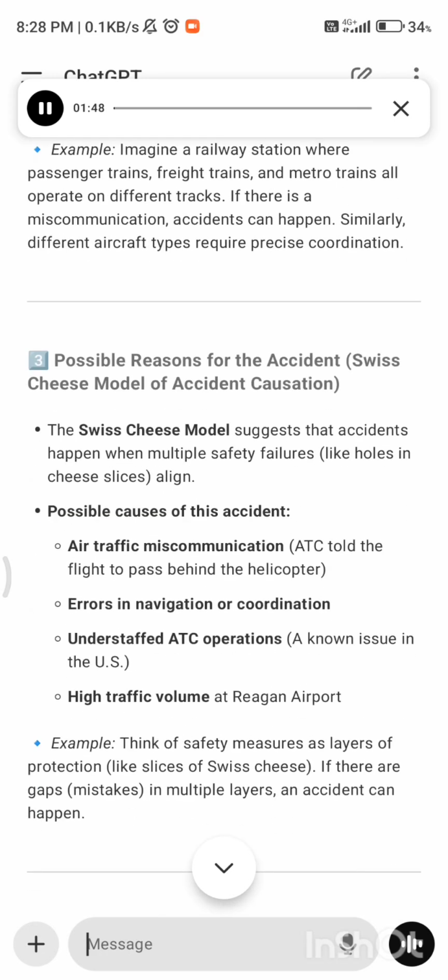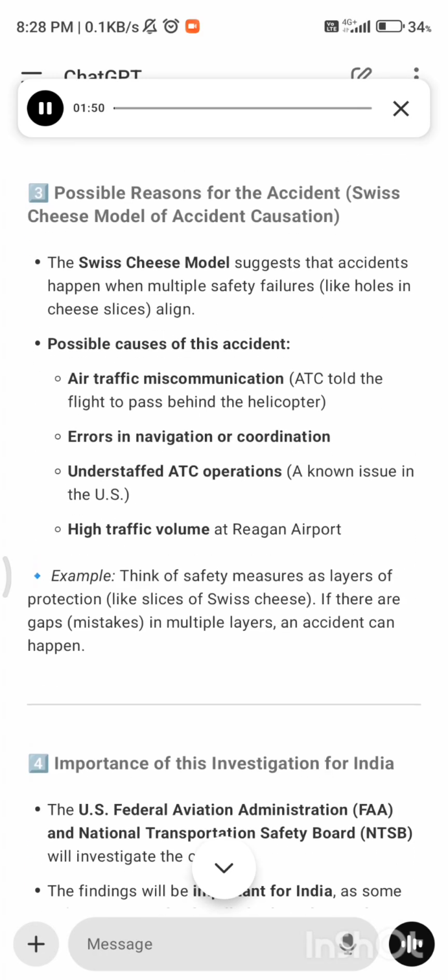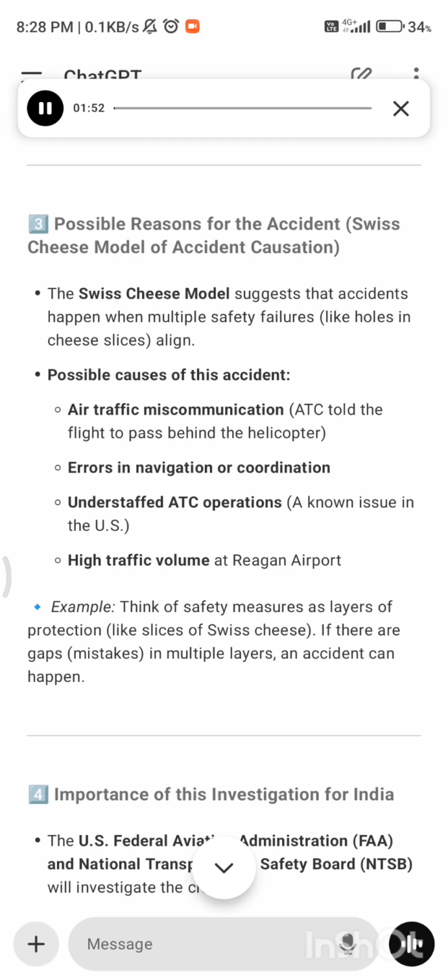Possible reasons for the accident. Swiss cheese model of accident causation. The Swiss cheese model suggests that accidents happen when multiple safety failures, like holes in cheese slices, align. Possible causes of this accident: air traffic miscommunication, where ATC told the flight to pass behind the helicopter; errors in navigation or coordination; understaffed ATC operations, a known issue in the U.S.; and high traffic volume at Reagan Airport.